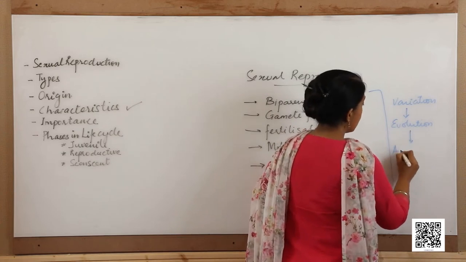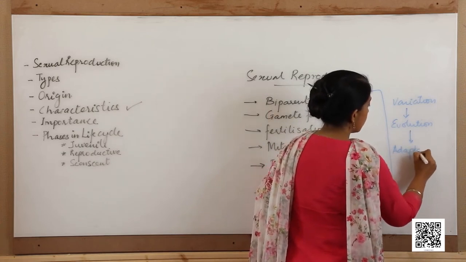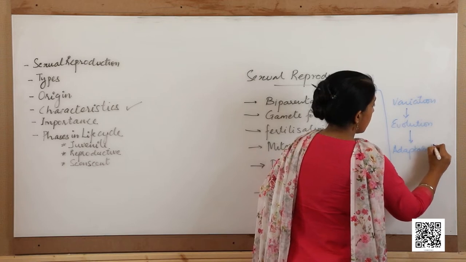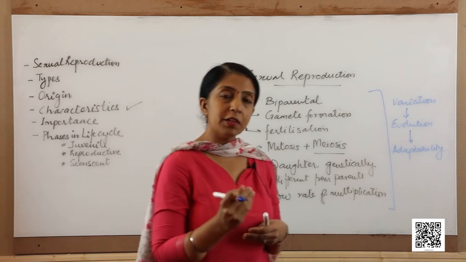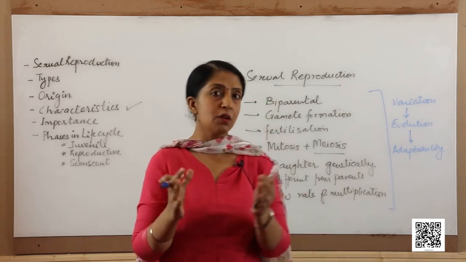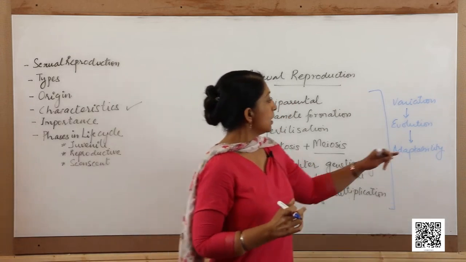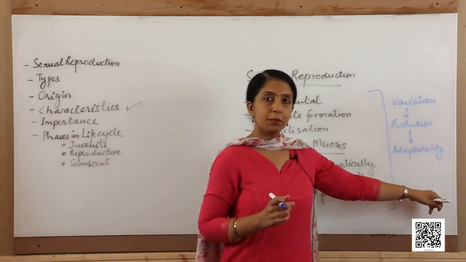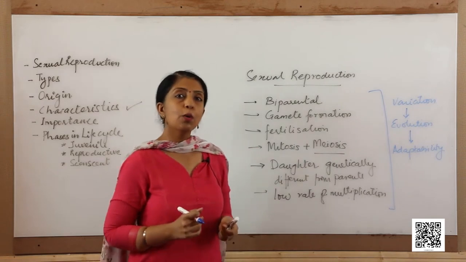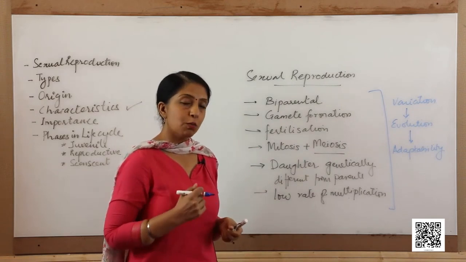Evolution helps in adaptability. The new individual improves with every generation as there is mixing of characters. So, the individuals that reproduce through sexual reproduction are more adaptable as compared to those who reproduce through asexual modes of reproduction.